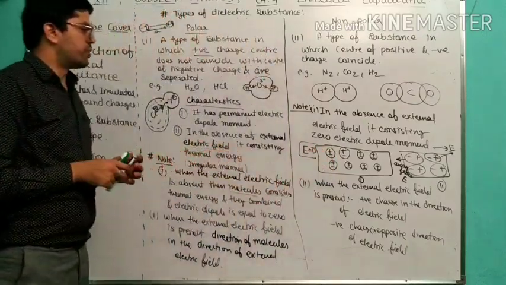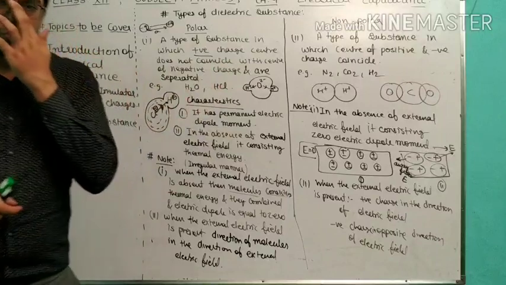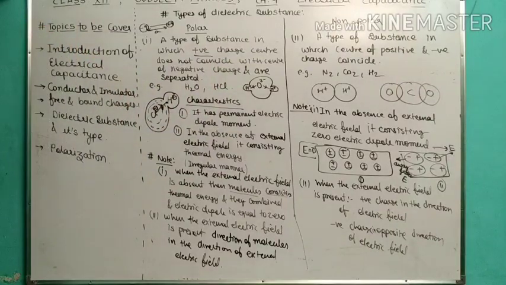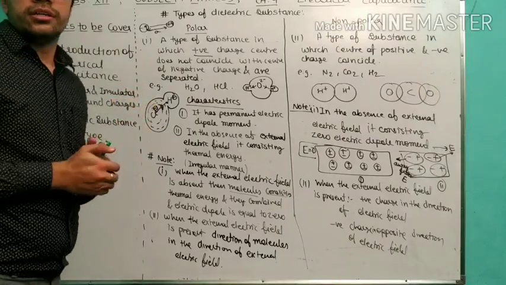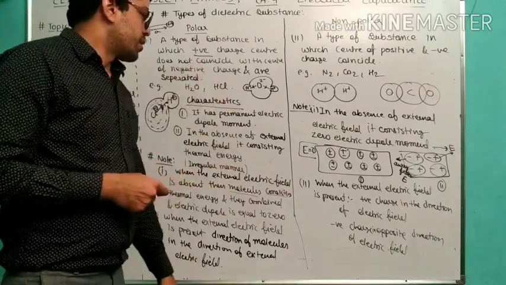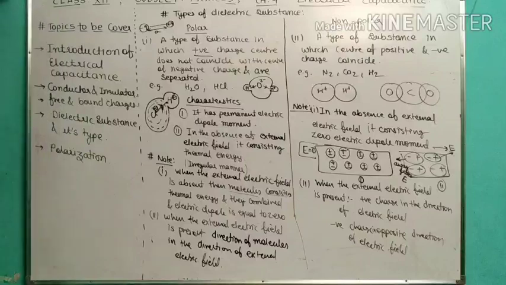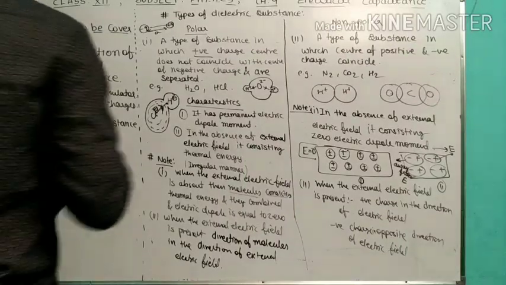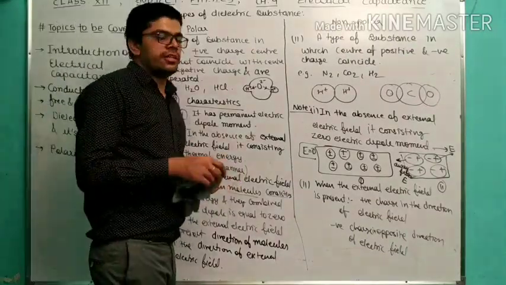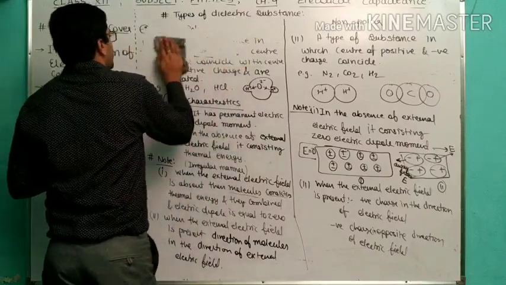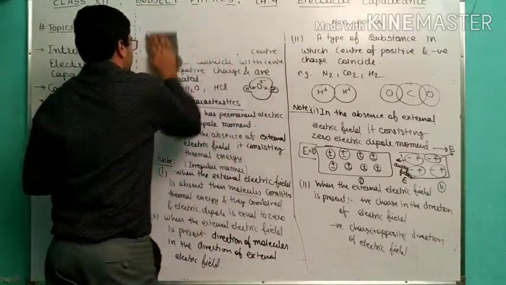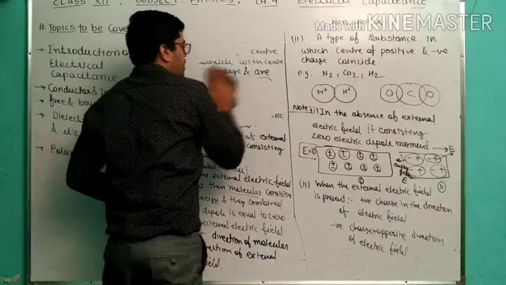So hopefully you understood polar and non-polar. Now we are talking about the last topic, and that topic is polarization. In this polarization, very simple definition we are going to be discussing here, and after that today's lecture is complete.